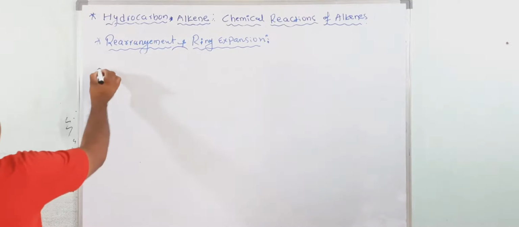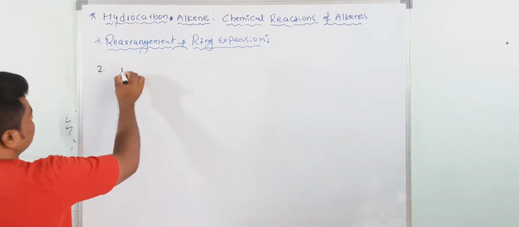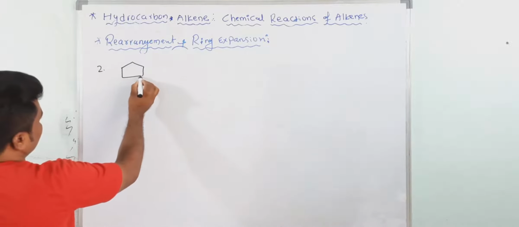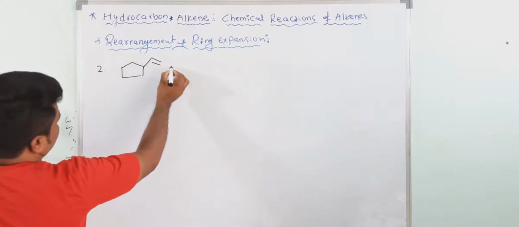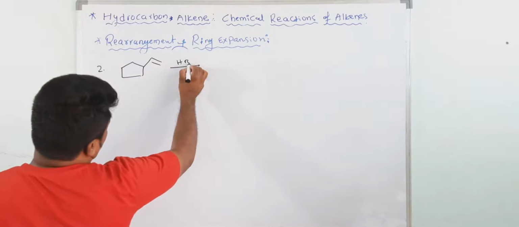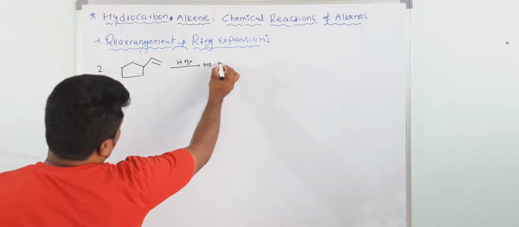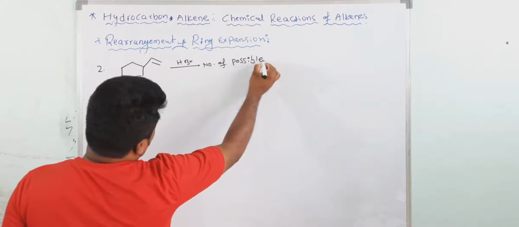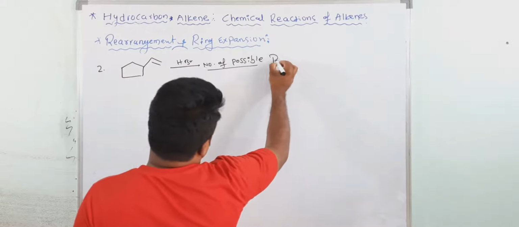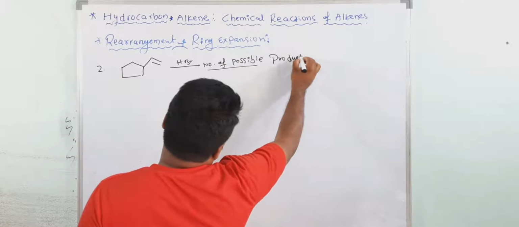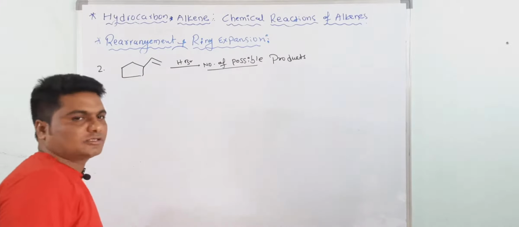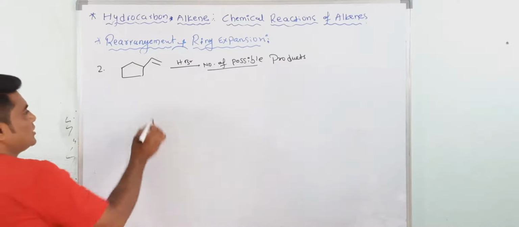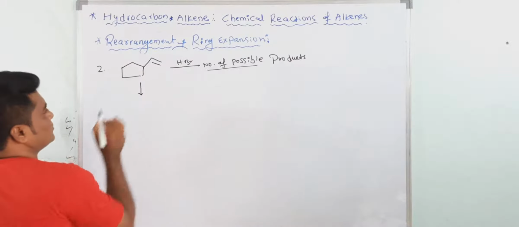Okay, now again I am giving the same question here. Now I am asking the number of possible products, not the major product. See what are the number of possible products.